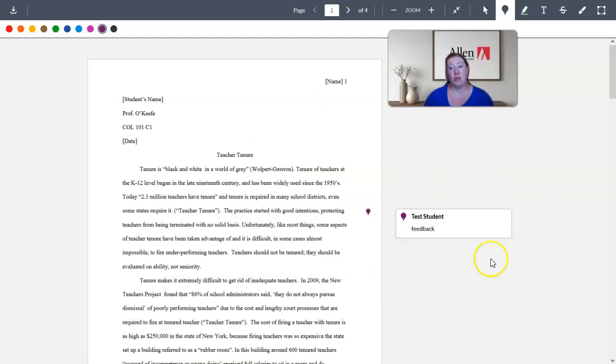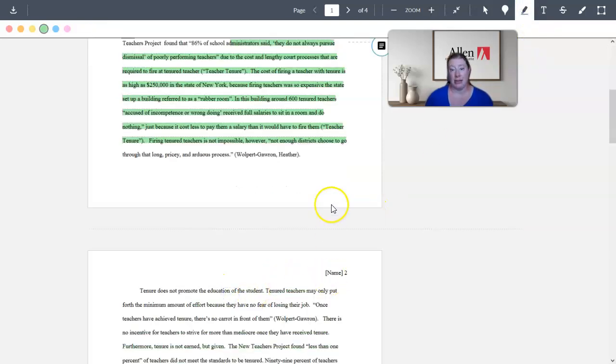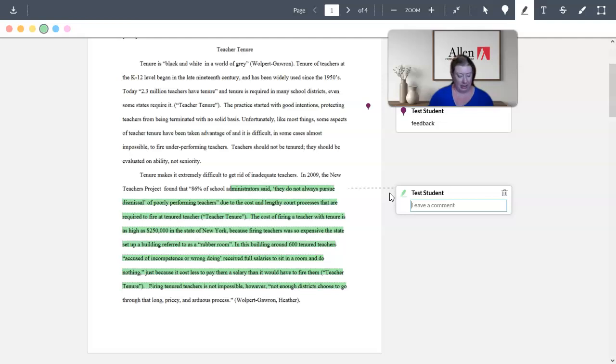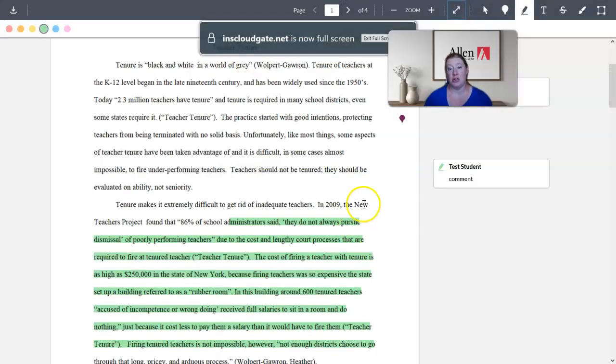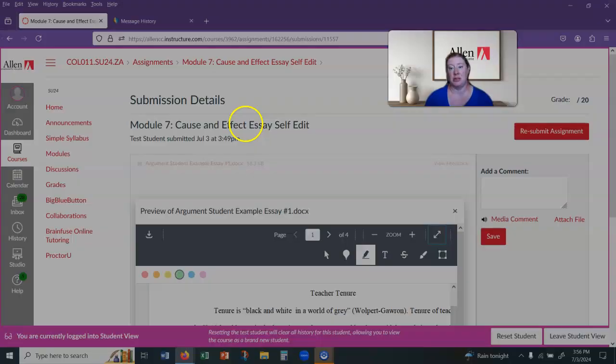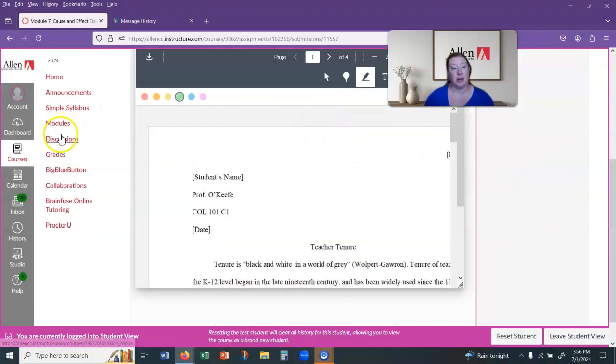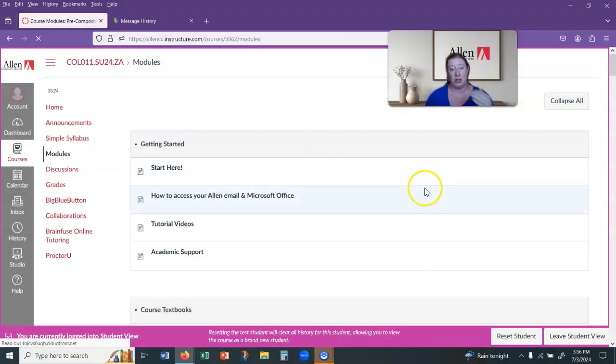So you can use all of these tools up here. My favorite is this little bubble thing, but I have a lot of students who like to highlight stuff too, and then leave a comment as well. Anything that you leave a comment for counts, and you have a certain number that you need to do in order to finish the assignment.